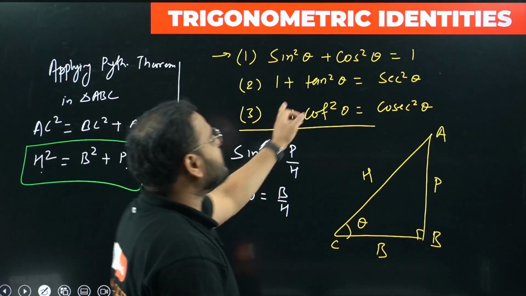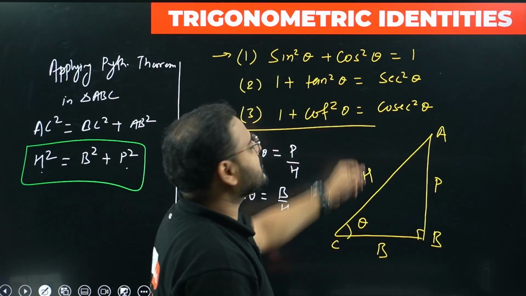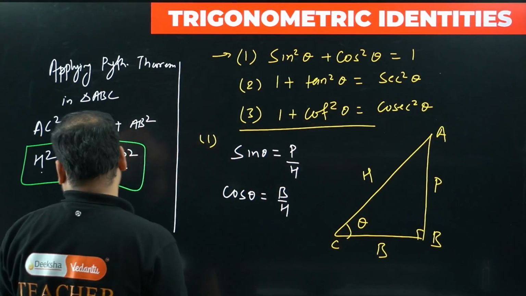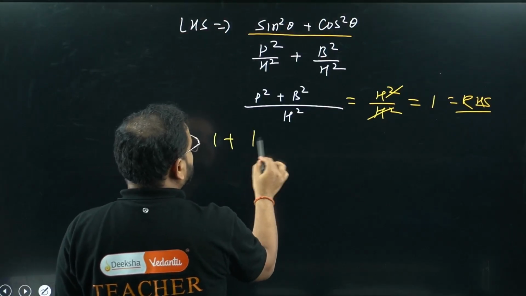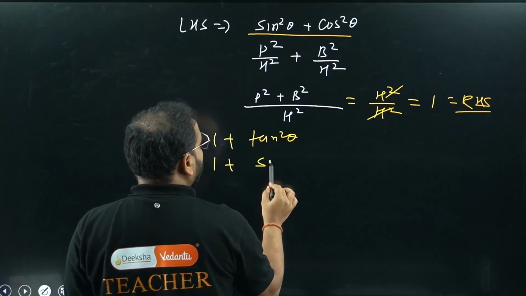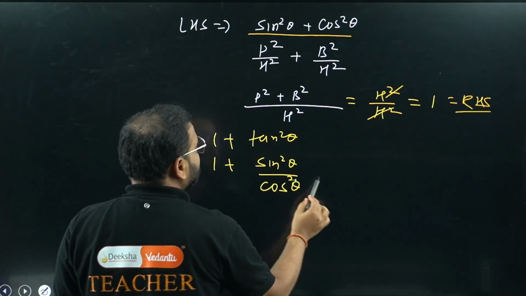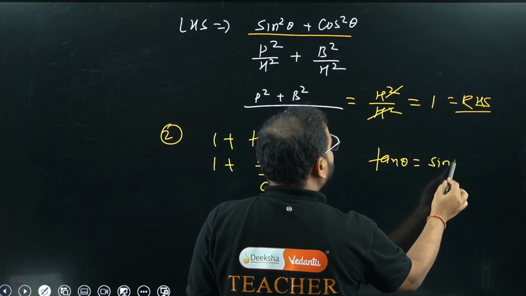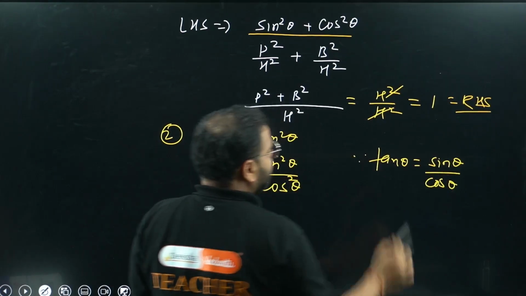You can prove the other identities using the ratios again. Write tan, sec in terms of sine and cos. I'll show you the second one quickly. 1 plus tan square theta: I can write tan in terms of sine and cos, so 1 plus sine square theta upon cos square theta. We know this, tan theta is sine by cos. No confusion whatsoever here.